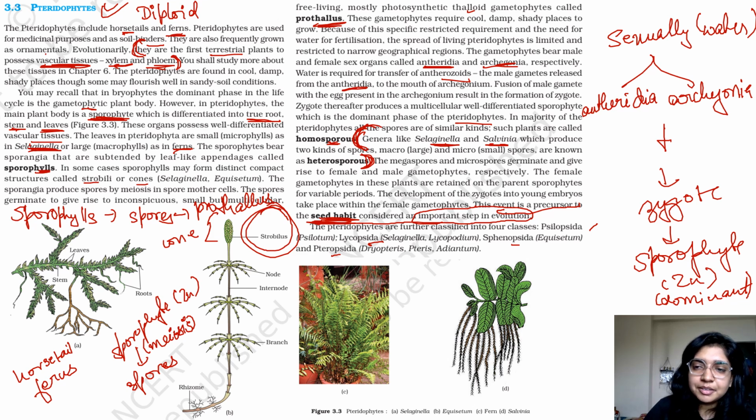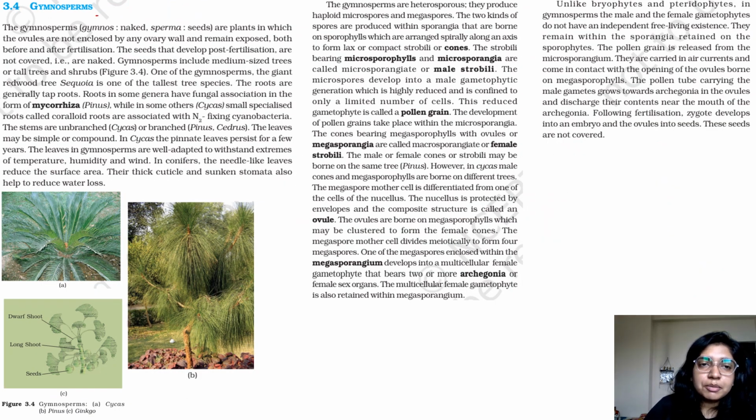Alright, let's move ahead. Now let's talk about gymnosperms. The gymnosperms are plants in which the ovules are not enclosed by any ovary wall. So, no ovary wall. And because there is no wall around them, the ovules remain exposed both before and after fertilization.